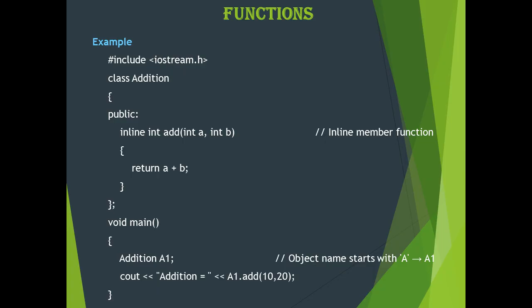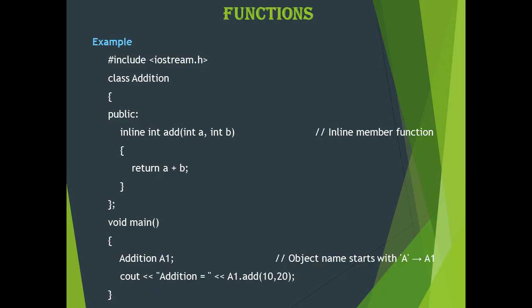What happens at compile time, when the function is called, is that it will expand the function code at the point of the call, that is, the function call is replaced by the actual function code at compile time. This will improve the efficiency of the program, that is, the speed of the function will be increased.